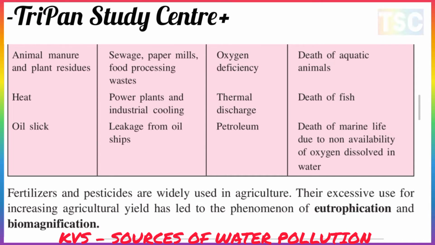Fertilizers and pesticides are widely used in agriculture. Excessive use for increasing agriculture yield has led to the phenomena of eutrophication and biomagnification. The most important topic here is biomagnification.